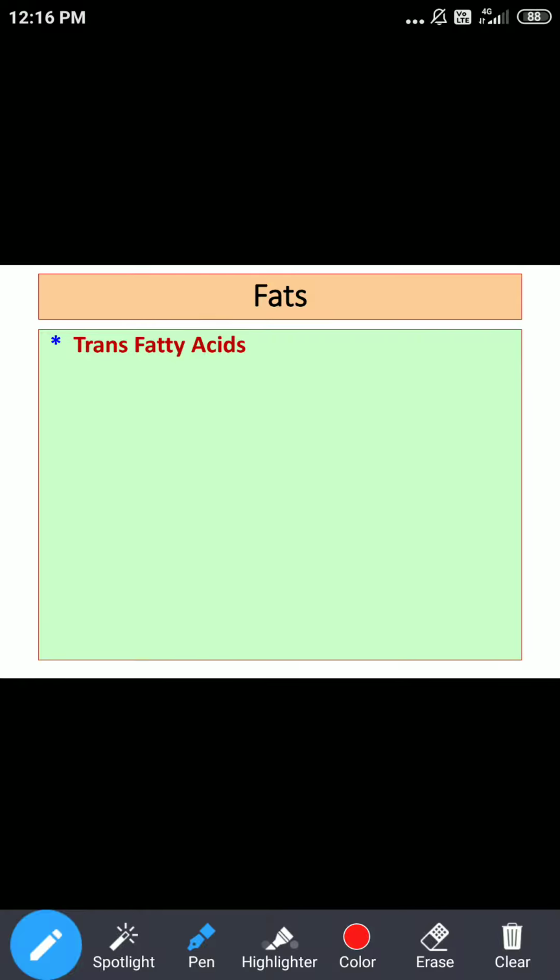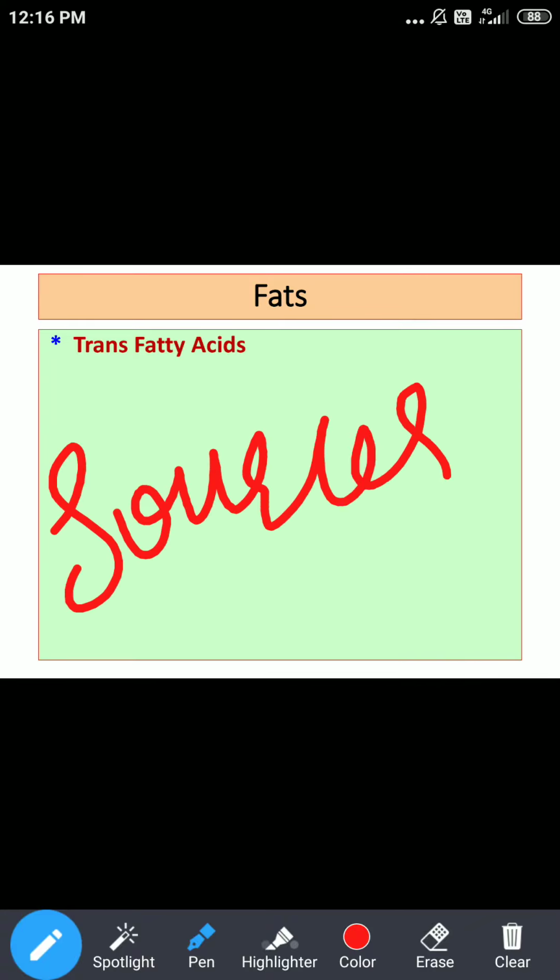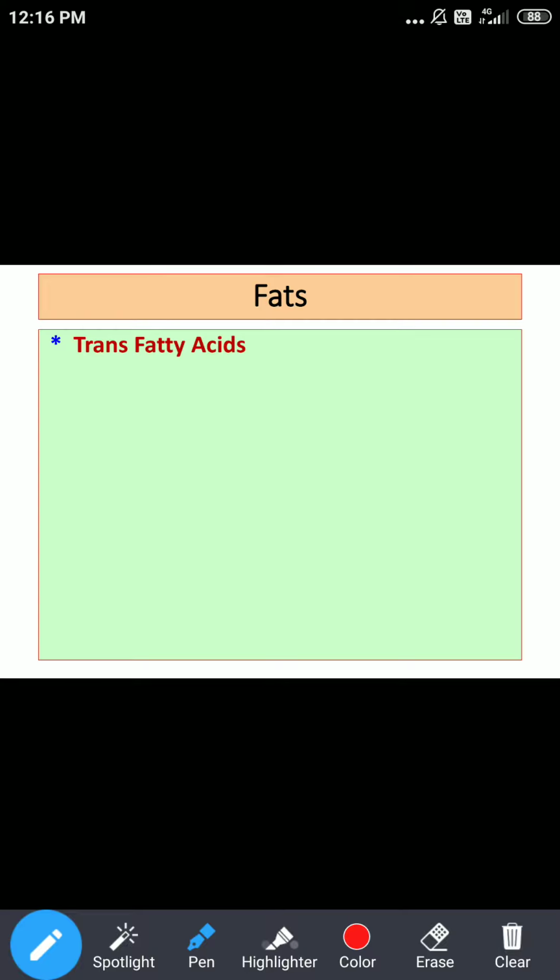And the sources are mainly deep fried fast foods, like chips, crackers, and in addition different candies, cakes, and cake mixes that are available. Anything which is processed, we must be aware as far as consumption of these processed foods is concerned. So this is an important aspect related to trans fatty acids or trans fats.